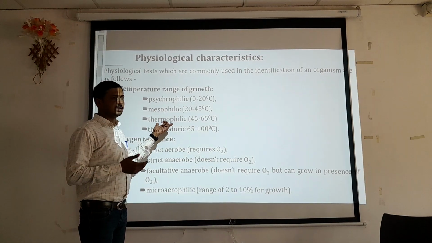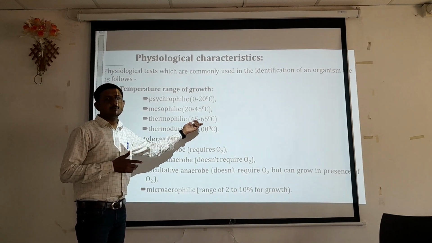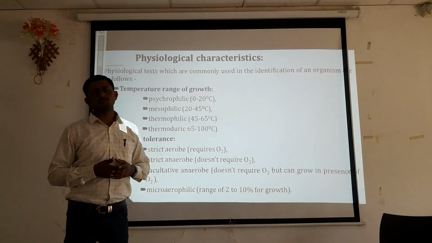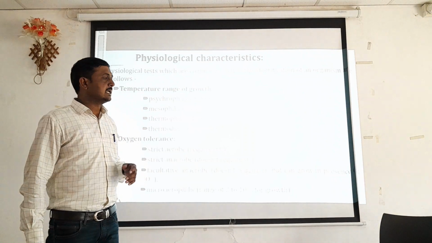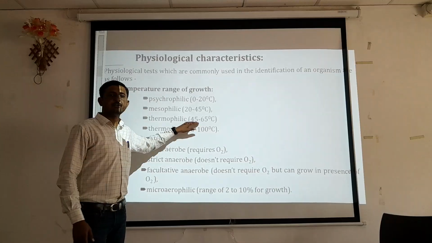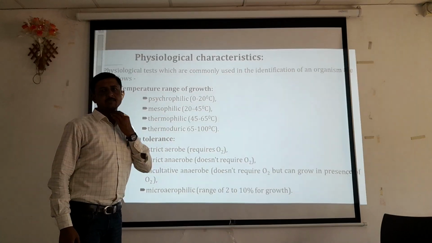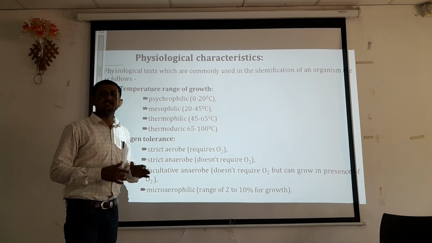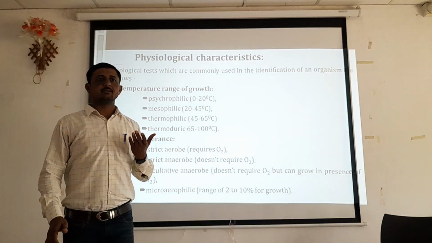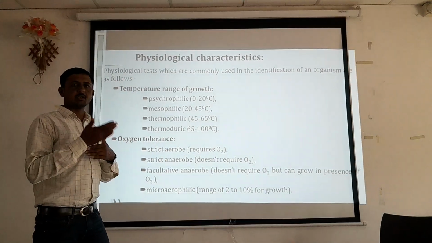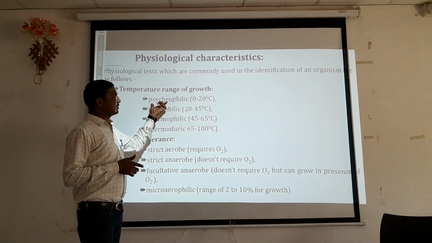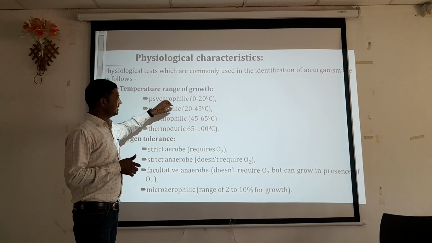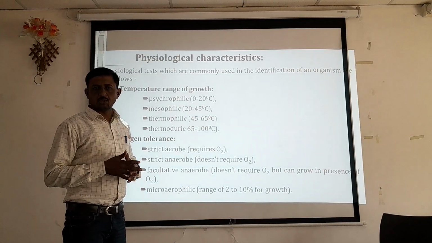The third group of organisms, also classified on the basis of temperature, is the thermophilic. The optimum temperature for the growth of these organisms is a range from 45 to 65 degrees Celsius, and they are thermophilic. The word philic means temperature-loving organisms. So psychro means a temperature range from 0 to 20, meso means 20 to 45 degrees Celsius. Room temperature can also be included here.